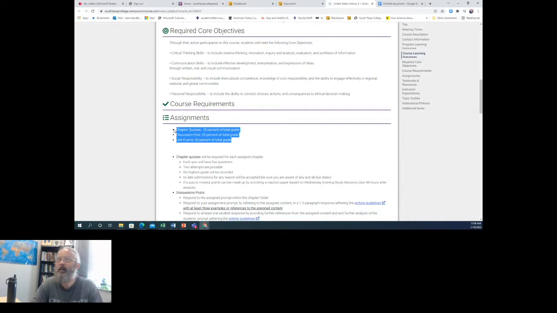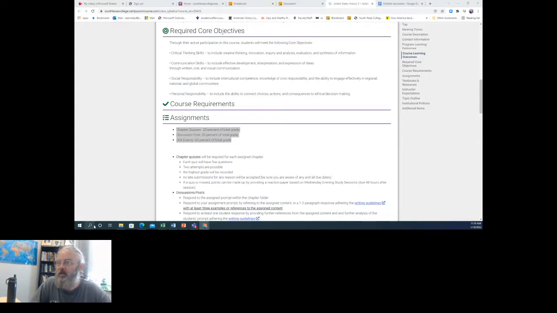There is a schedule for the entire semester. I'll post this, I think it is already posted in Blackboard, but I'll post it here for those that are joining that would like a copy of it. Here we go. So that is the schedule for the semester, which is also aligned within Blackboard. So make sure you're aware of that.